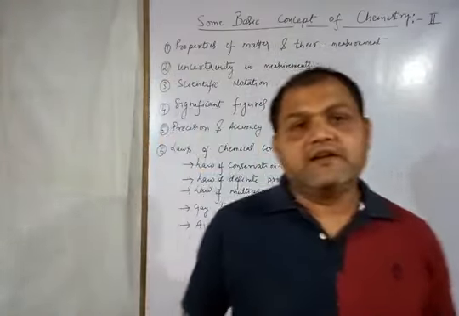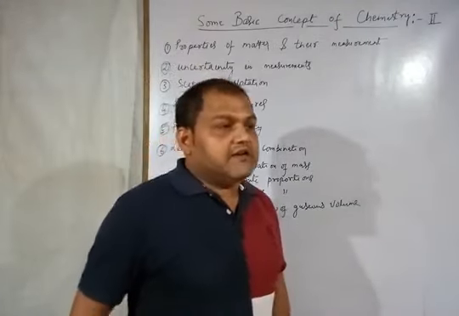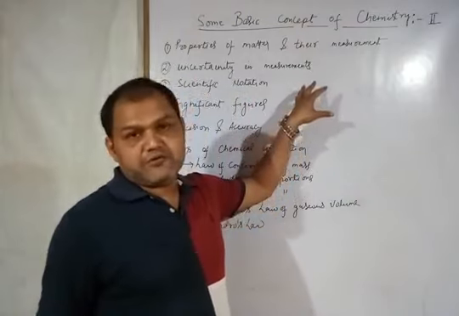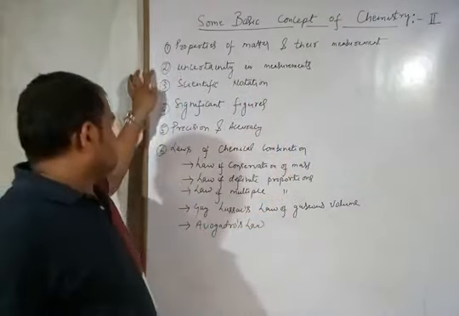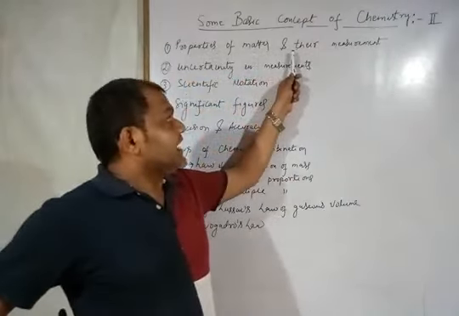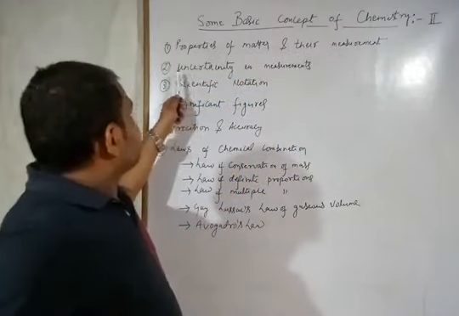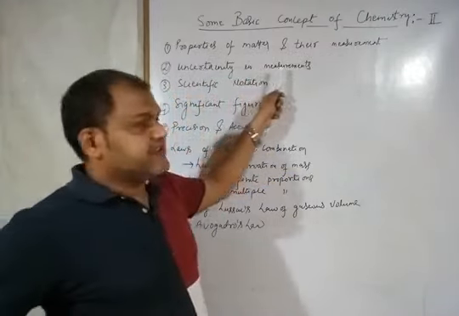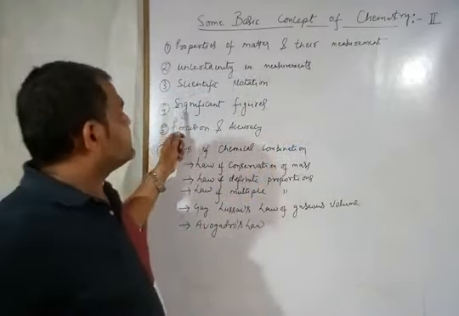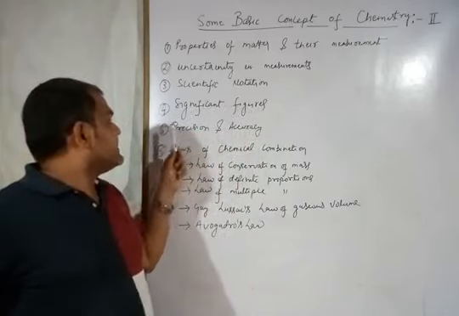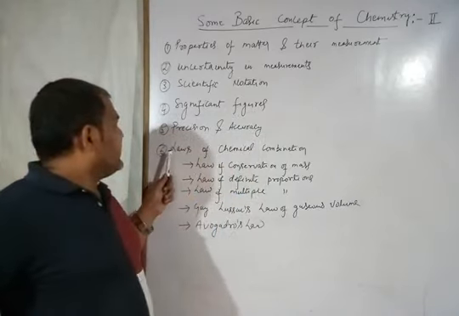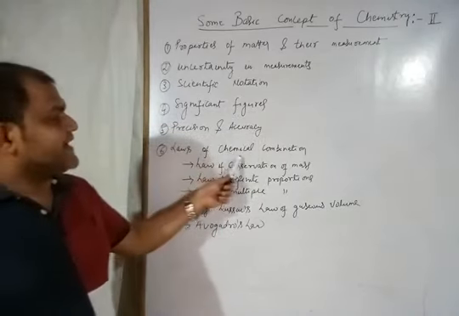In the first session, we went through a number of basic topics and fundamentals. In this second episode, we will cover these topics. First is the properties of matter and their measurement. Second is the uncertainty in measurements. Third is scientific notation. Fourth is significant figures. Fifth is precision and accuracy. And at last, the laws of chemical combination.